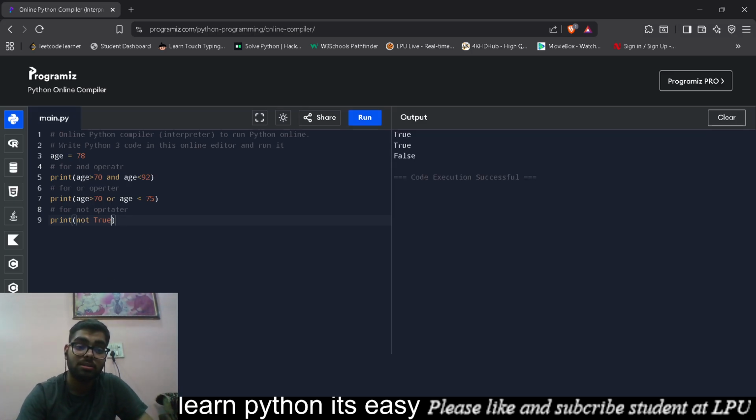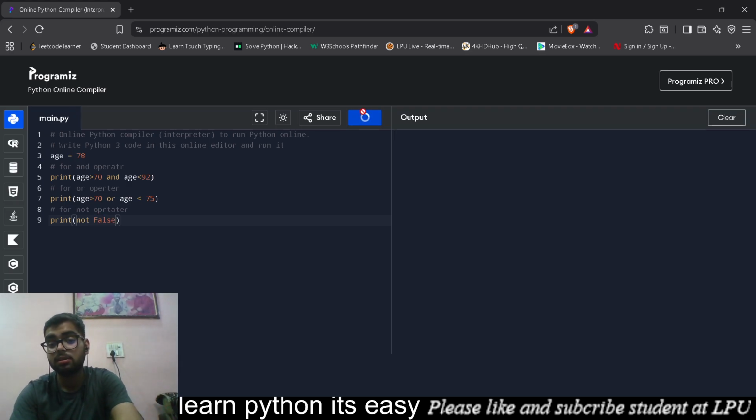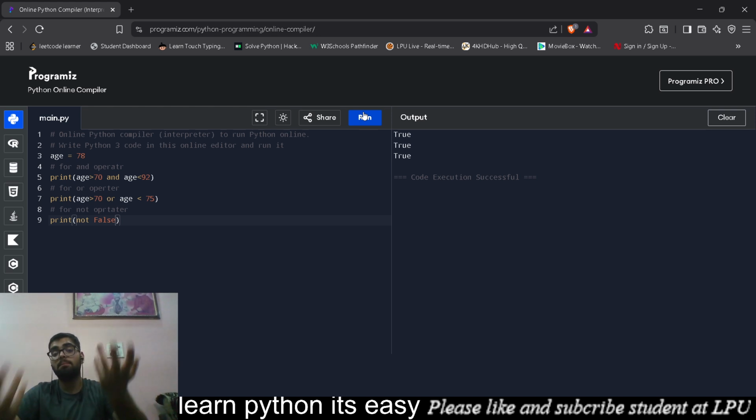But then I'll remove this true and write false. It's true. See, that's what the not operator does. It switches the polarity of your object, of your work. Now there are assignment operators.